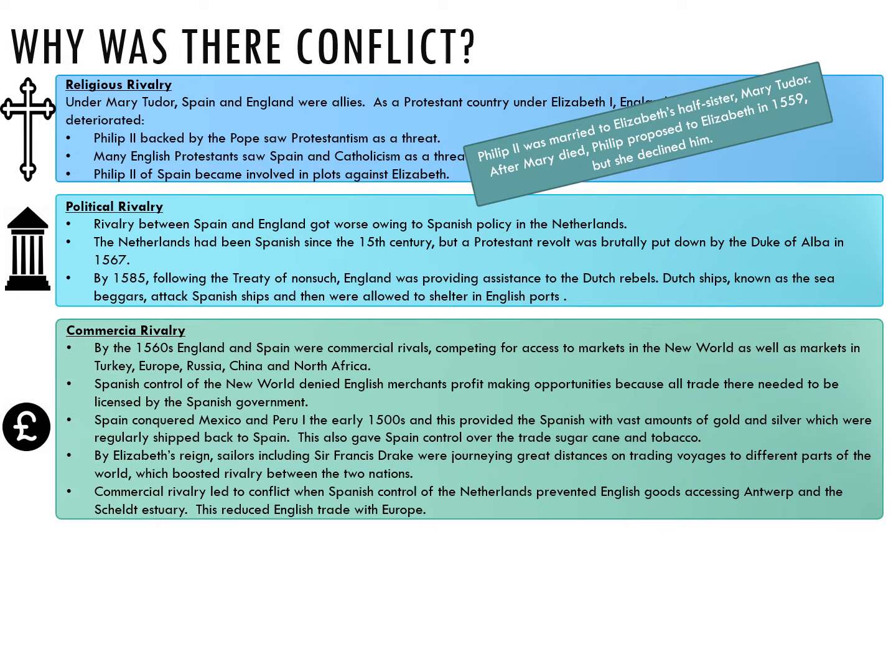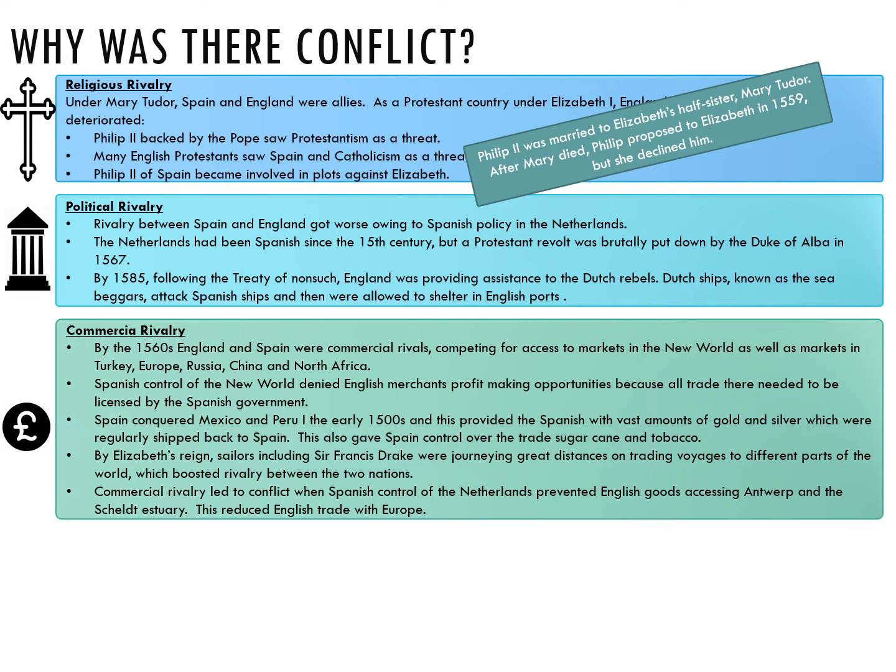By the 1560s, England and Spain were commercial rivals, competing against each other for access to the markets and resources of the New World, as well as the markets in Turkey, Europe, Russia, China, and North Africa. At the same time, the Spanish control of the New World denied English merchants profit-making opportunities because all the trade there had to be licensed by the Spanish government.